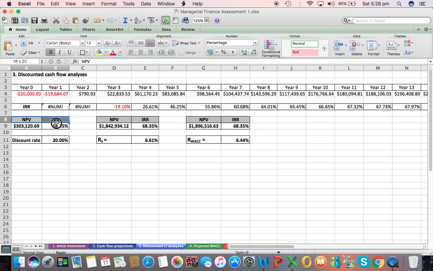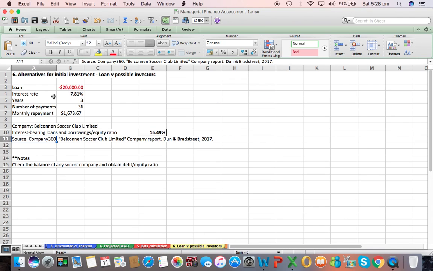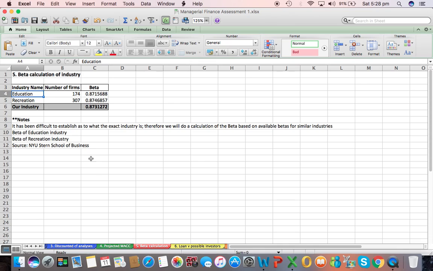However, to do this properly, we need to determine a net present value based on the cost of equity capital, and also a net present value based on the weighted average cost of capital. Now, to do that, first we determine the beta of the industry.